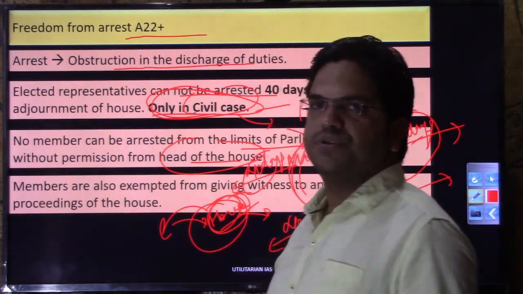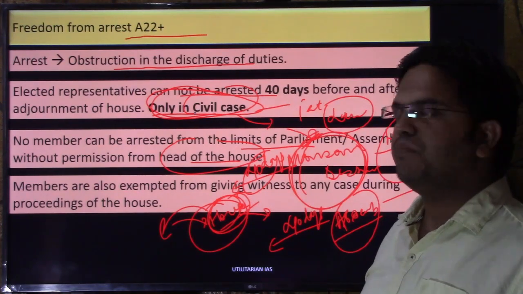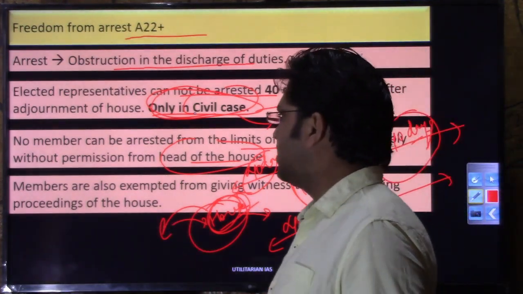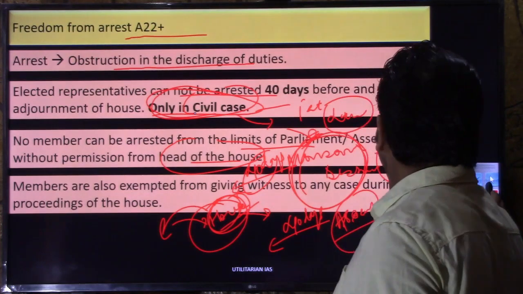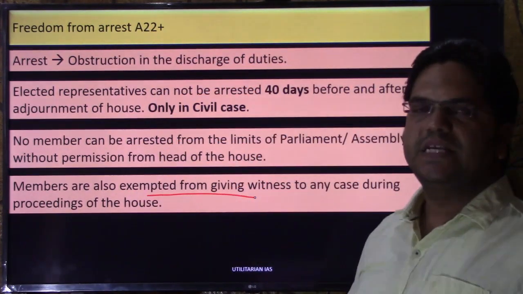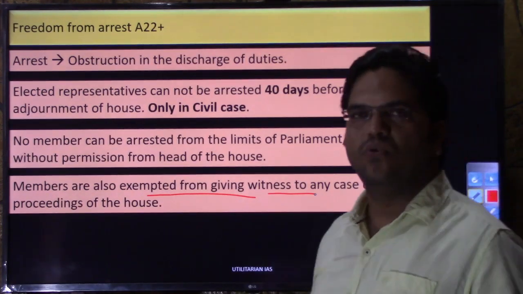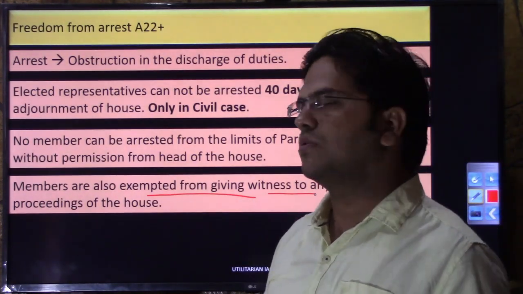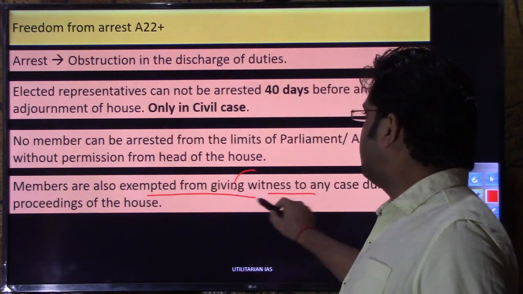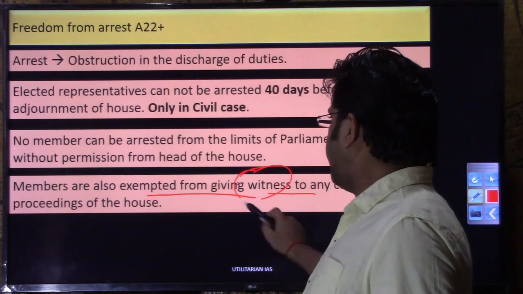The third privilege at the individual level enjoyed by members of parliament and members of legislative assembly is that they are also exempted from giving any kind of witness. Any court, whether High Court or Supreme Court, cannot compel a member of parliament or member of legislative assembly to provide any kind of witness.